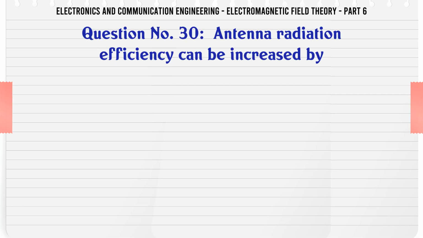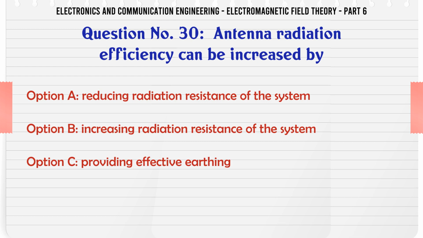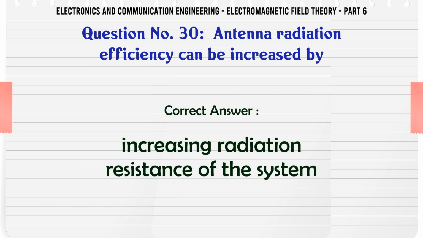Antenna radiation efficiency can be increased by A, reducing radiation resistance of the system. B, increasing radiation resistance of the system. C, providing effective earthing. D, any of the above. The correct answer is increasing radiation resistance of the system.